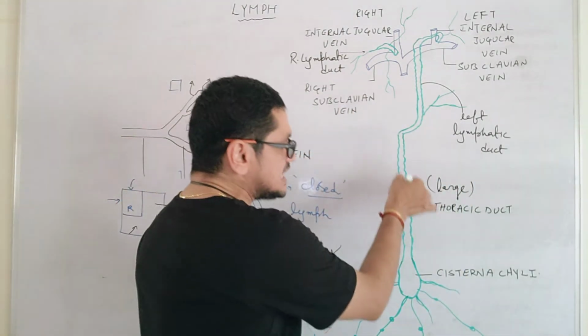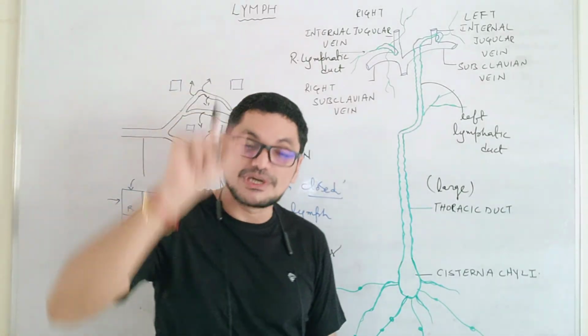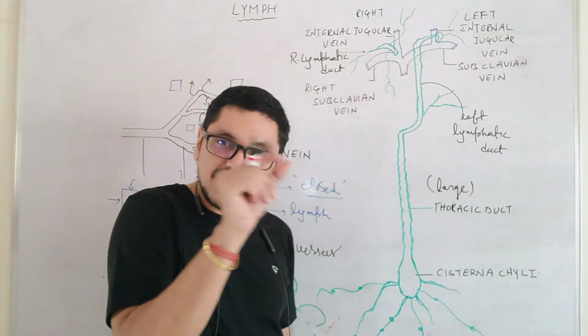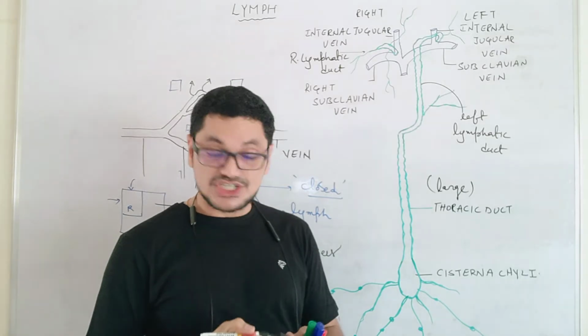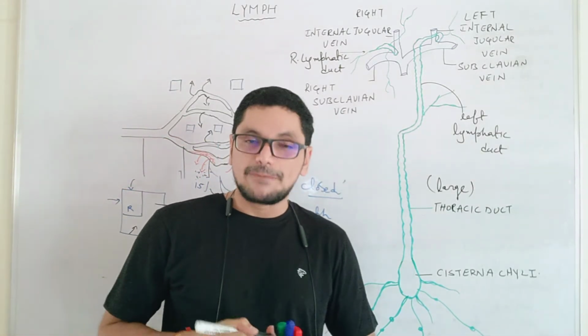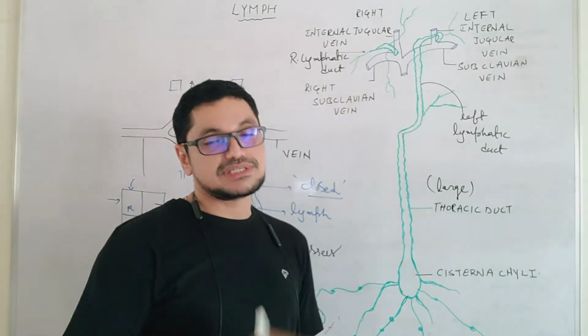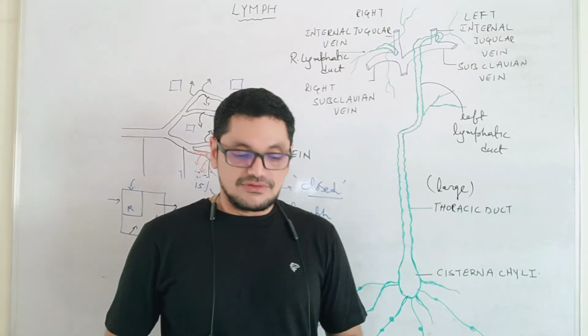If you observe this lymphatic duct, here I have represented some sort of constrictions, something like the segments of an earthworm. What are those constrictions? I will tell. Those constrictions are nothing but the foldings, the beaded appearance. The constrictions are nothing but the valves which are present inside the lymph vessels.